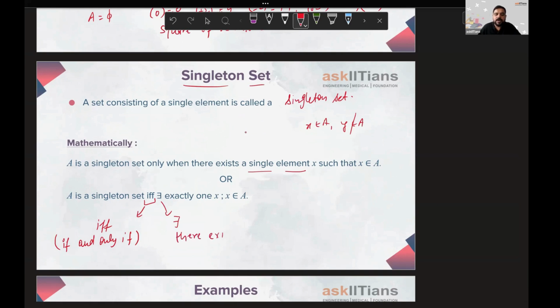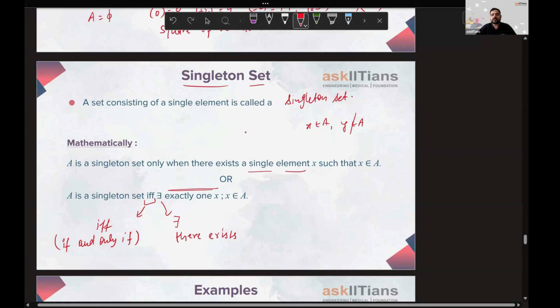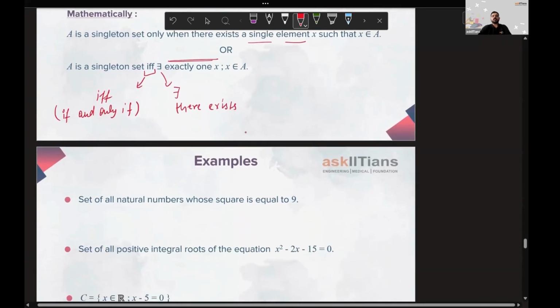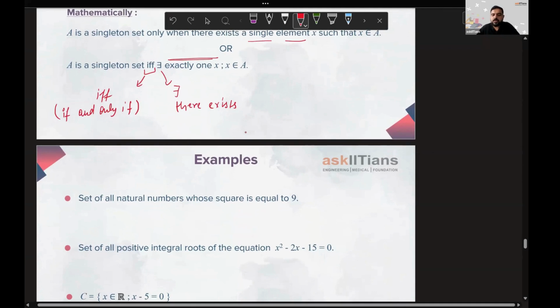Mathematicians have introduced a lot of symbols to make our job easy so that we don't have to write these long statements. We can just say A is a singleton set if and only if there exists exactly one X. Exactly one is the important term here. Exactly one X such that X belongs to A. Only one element should be belonging here. Right, next, set of all natural numbers whose square is equal to 9.